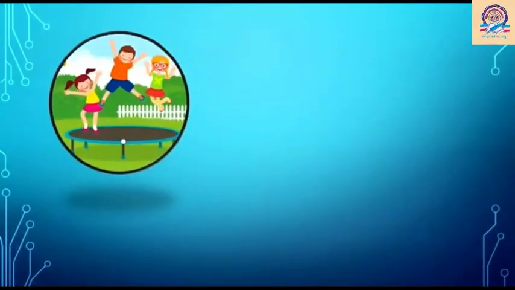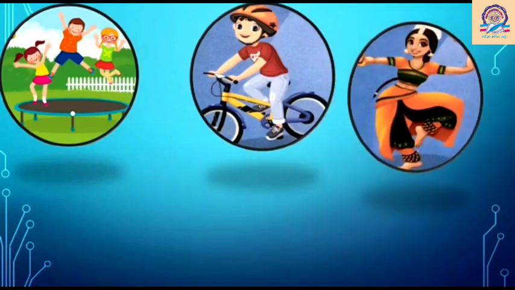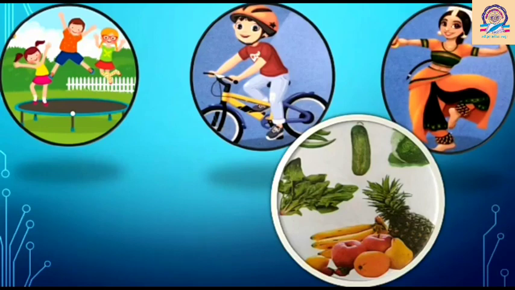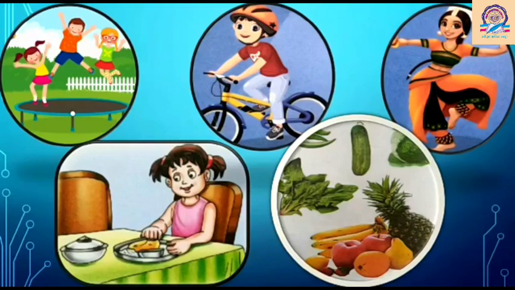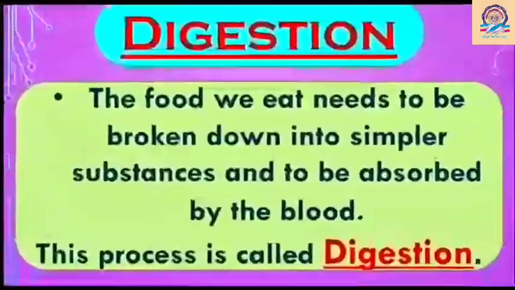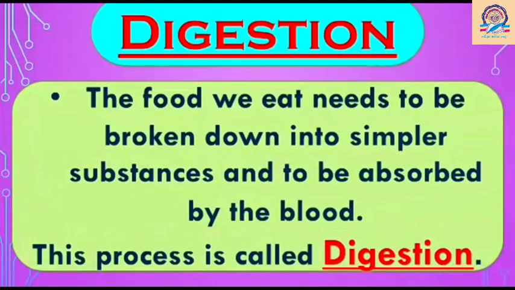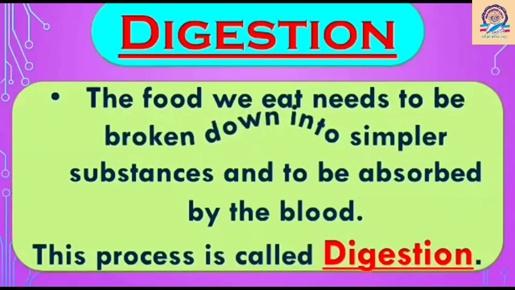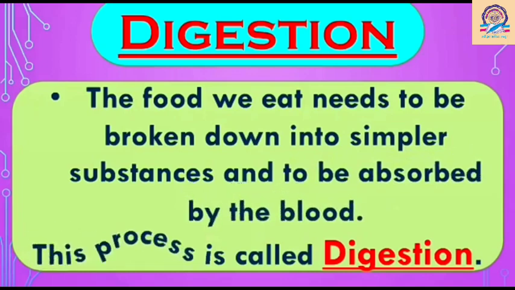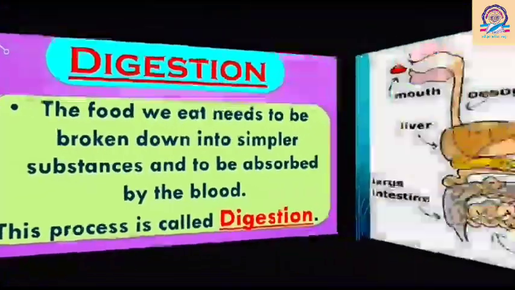So first of all, you all know we need energy to do various tasks in our day-to-day life, and this energy comes from food. But do you get energy in a few moments after eating food? No. Let's see why it happens. Okay. So the food we eat cannot be used directly by our body cells. So the food we eat needs to be broken down into simpler substances and to be absorbed by the blood, and this process is called digestion.